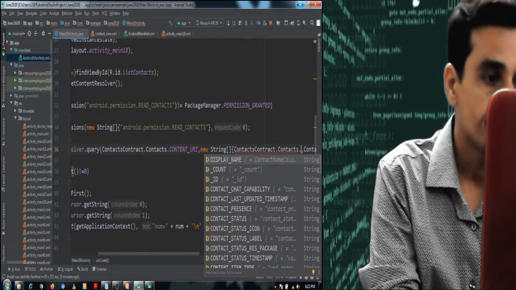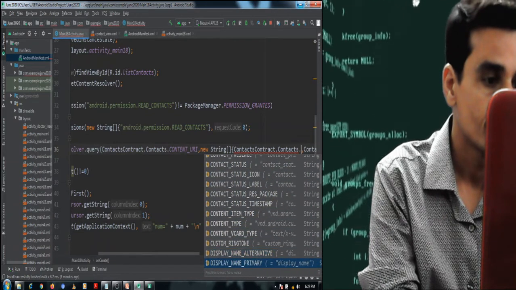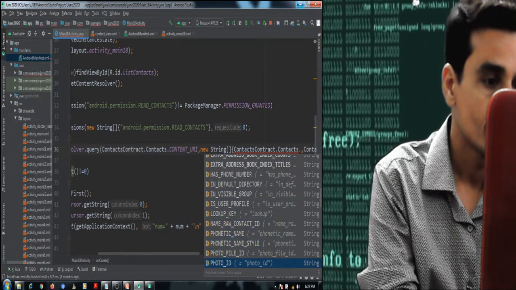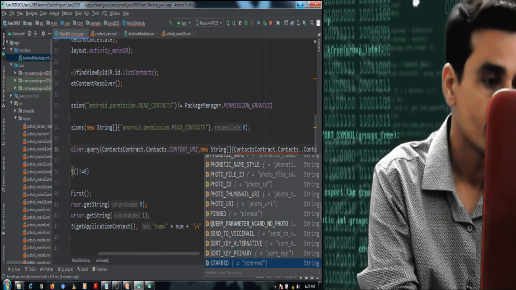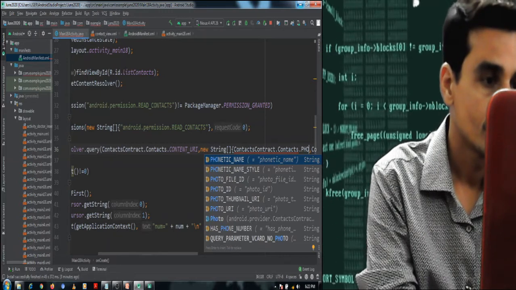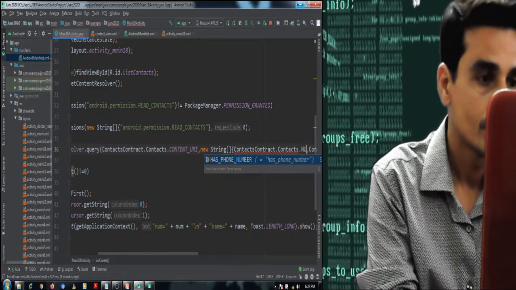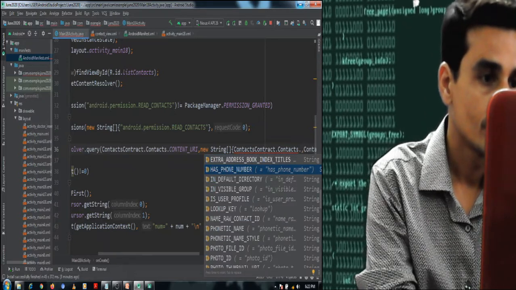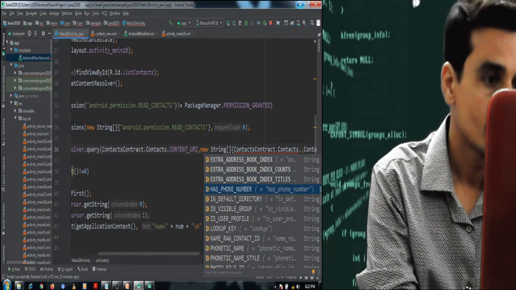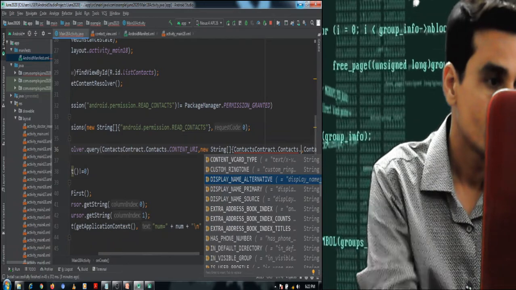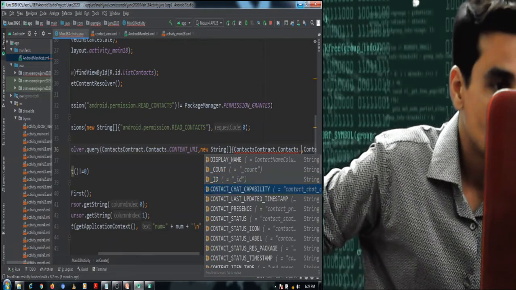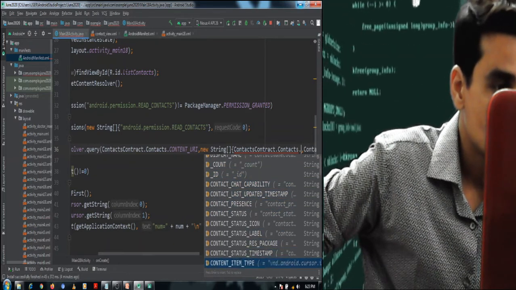Contacts dot underscore ID, count, status.